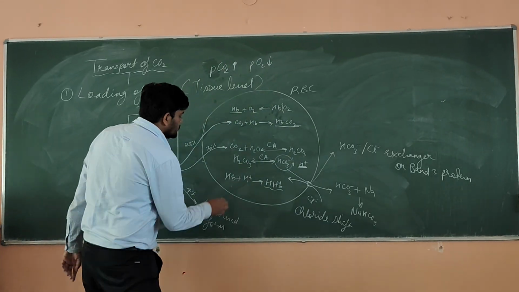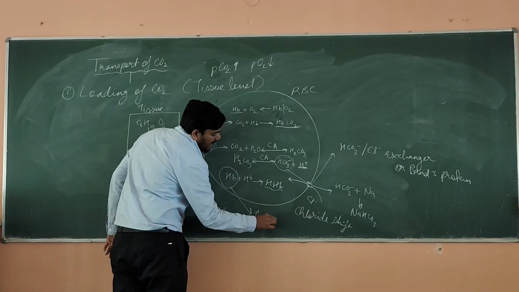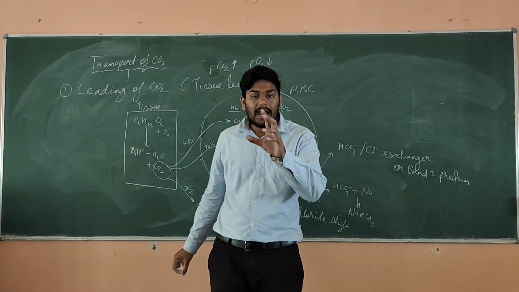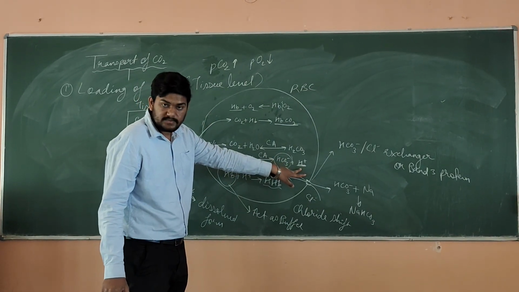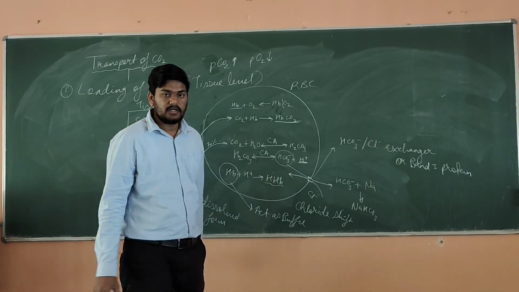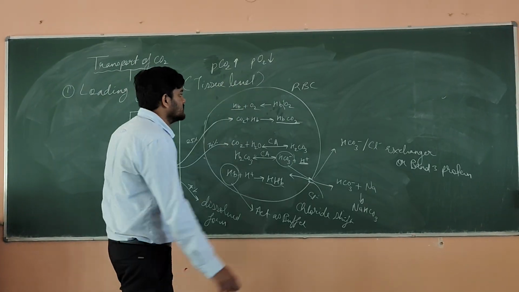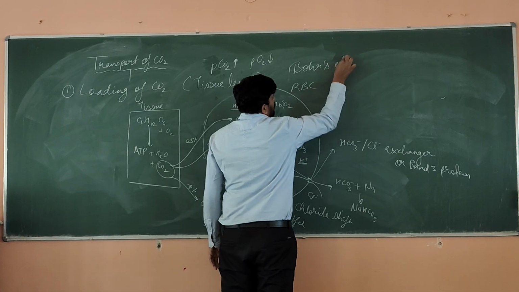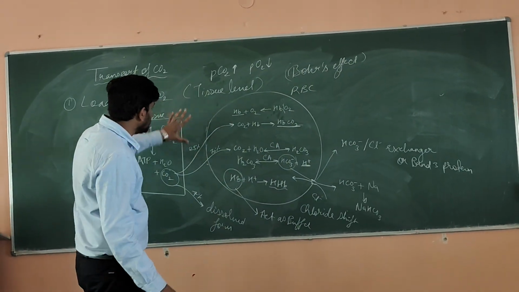Okay. So here very important point is that hemoglobin is acting as a buffer. Hemoglobin is acting as a buffer at tissue level. So why? Because it is suppressing the action of H+. Okay, it will combine with H+ and it will make hemoglobinic acid, that is known as HHb. This is loading of CO2, which happens at the tissue level, and it is also known as Bohr's effect. Okay, this is known as Bohr's effect, which is inside the tissue level.